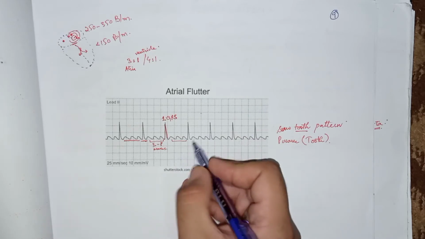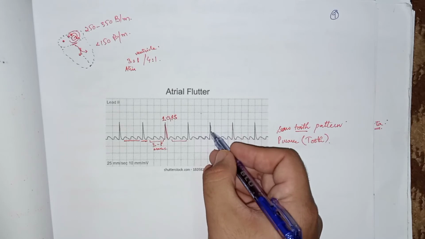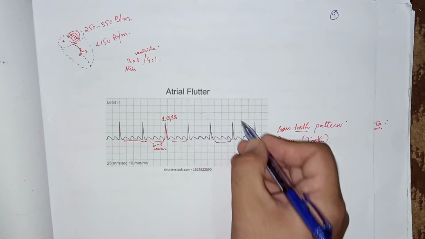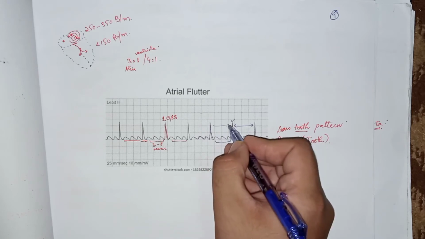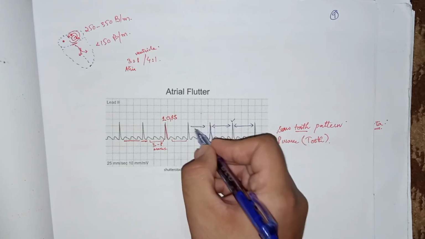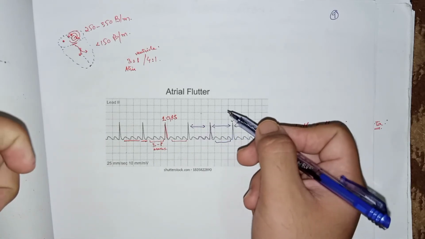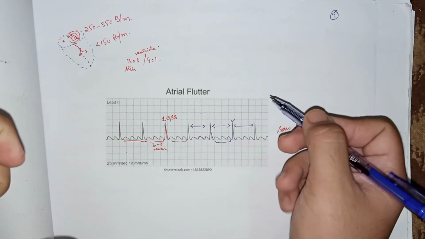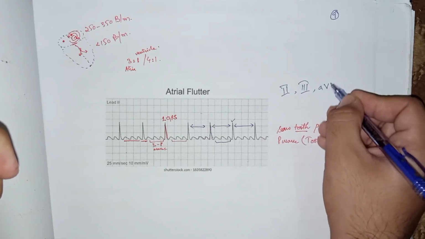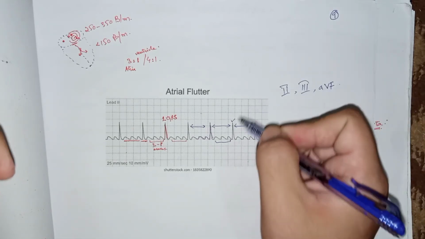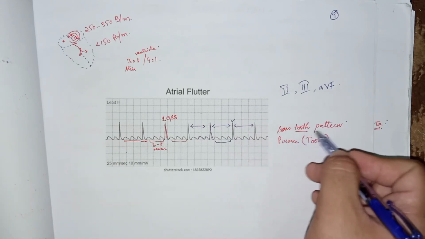As you can see here, there are 3 P waves and then one QRS complex, then 3 P waves and one QRS complex, and the distance between the QRS complexes is the same in all these leads. The atrial flutter waves are more prominent in the inferior leads, that is lead 2, lead 3 and lead aVF. Basically the P waves are sawtooth, giving the sawtooth pattern.